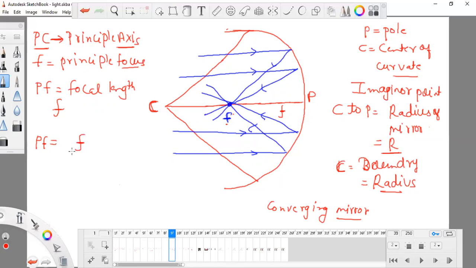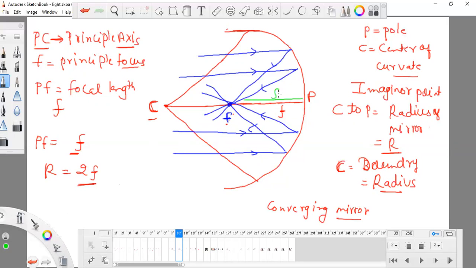You can see that PF is small f. Anything which originates from C and ends at the boundary of the mirror is known as R, the radius. We studied this: the radius is from C to the boundary of the mirror. So R is equal to double this focal length. You can see this is the focal length.